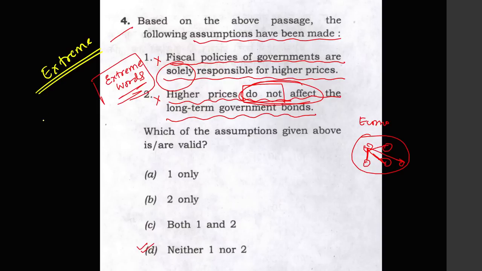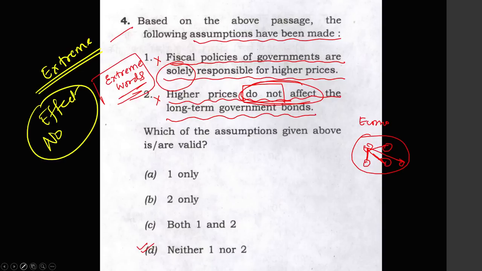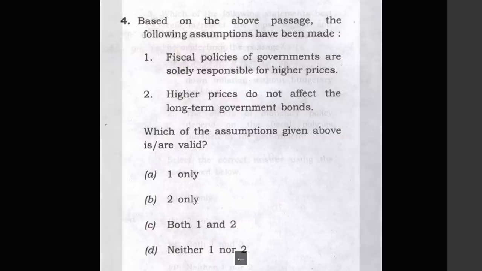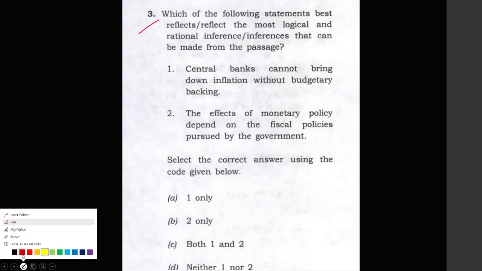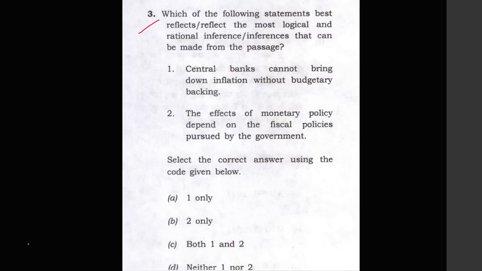Second thing, where they talk about an effect and say that there is no effect, generally those statements are also incorrect. So the answer is option D. Now let us read the other question. Which of the following statements best reflects the logical inference? What is an inference? Inference is something which is deduced from the passage, which is not directly mentioned in the passage.